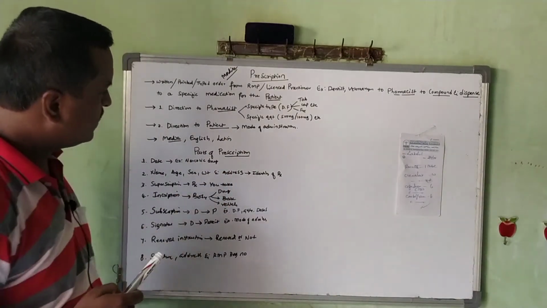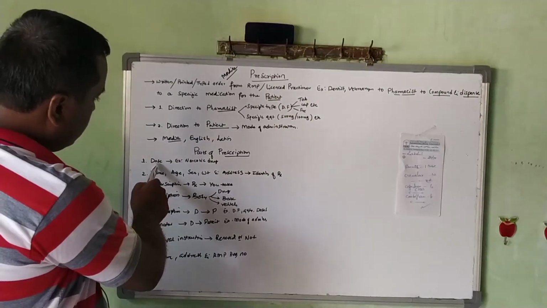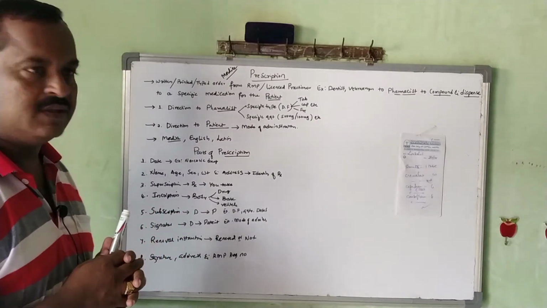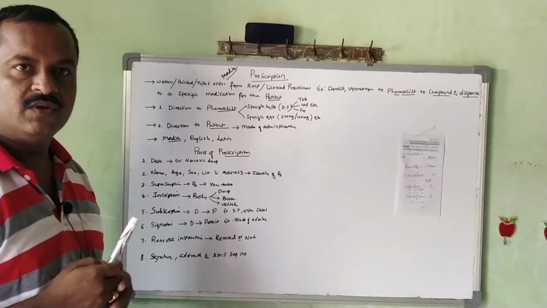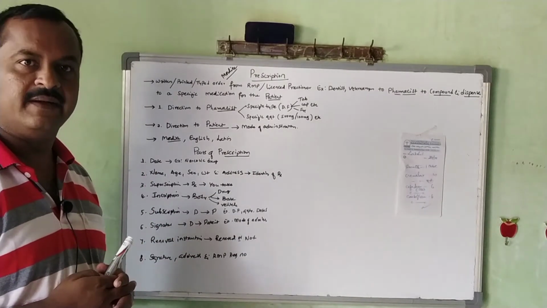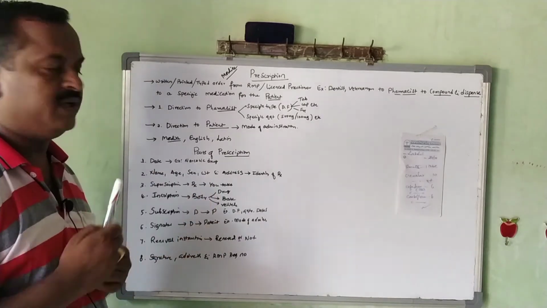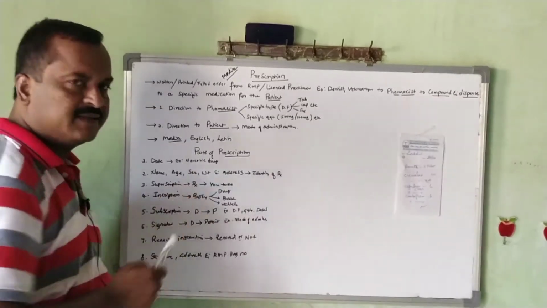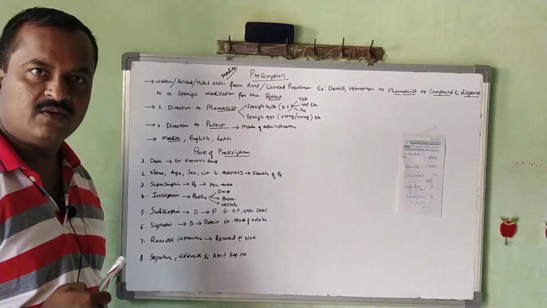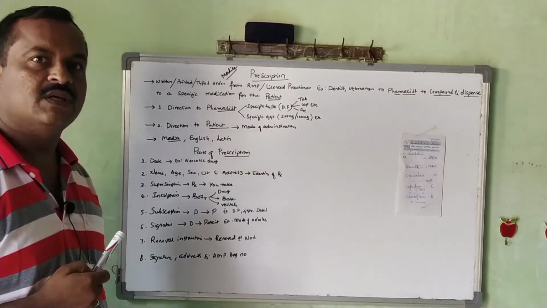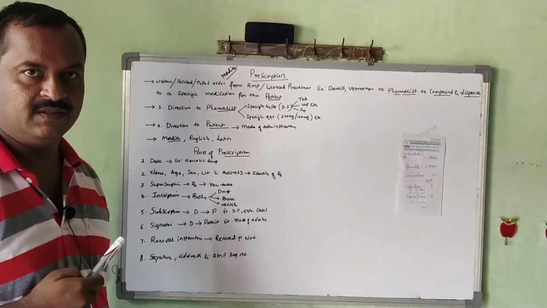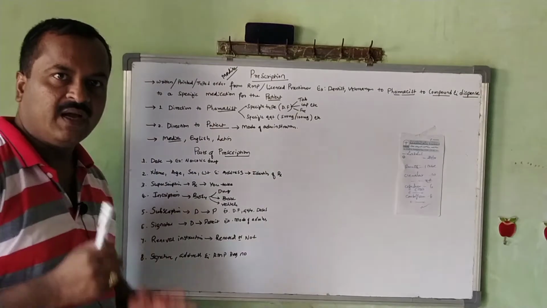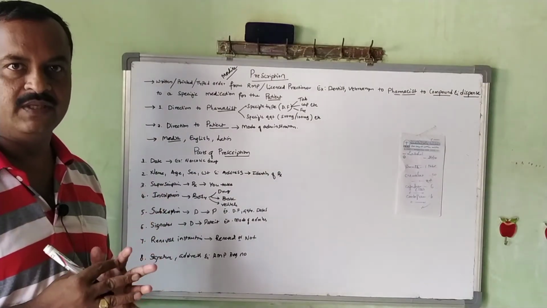This prescription contains a number of parts which are very important for the contents of the prescription. So what are the parts included in the prescription? First one, date. This date is very much important in any prescription, because the date gives the idea about when it was prescribed to a patient and also when the pharmacist dispensed it to the patient. For that purpose, date is very much important. Specifically, for example, if you take narcotic drugs, which are psychic drugs commonly used repeatedly by some patients, to avoid that, date is very much important. So date will give the idea about when the prescriber prescribed for the patient.